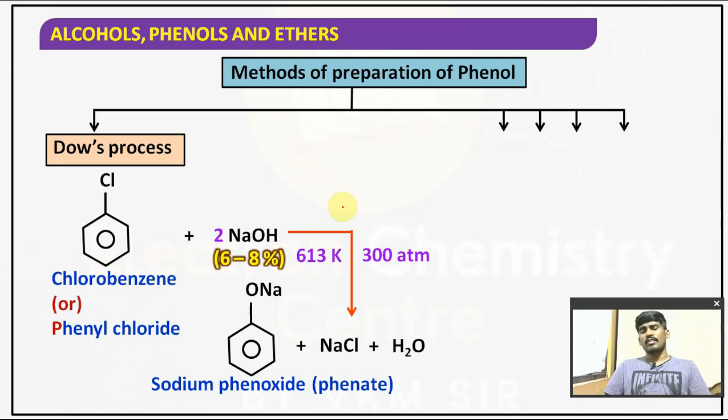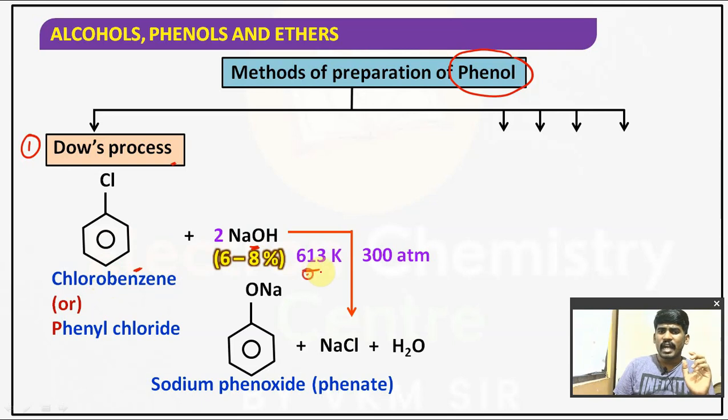This process we have discussed even in the haloalkanes and haloarenes chapter. When chlorobenzene is treated with sodium hydroxide, it is the first preparation method of phenol. What is the first preparation method? Dow's process. Chlorobenzenes are less reactive towards nucleophilic substitution reactions. That's the reason we use high temperature and high pressure. When chlorobenzene is treated with 6 to 8% NaOH at 613 Kelvin and 300 atmospheric pressure, initially it forms sodium phenoxide plus NaCl plus H2O.